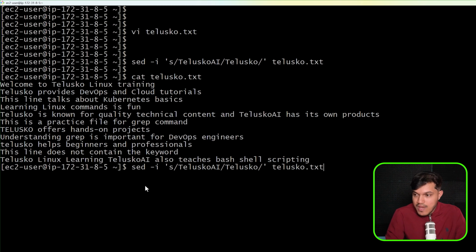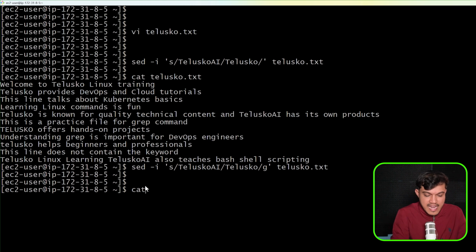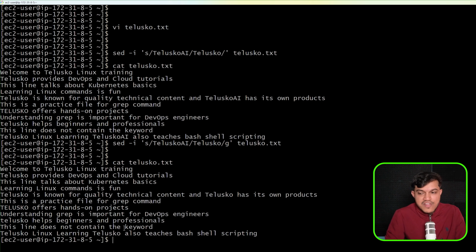You want everywhere, all the occurrences you want to change, you just have to add here G. That's it. Globally, that means all the occurrences of Telusko AI should be replaced with Telusko. That's the meaning of it. Okay. I'll say here cat and telusko.txt file. You can see everything is replaced.